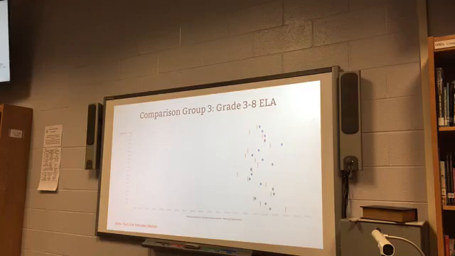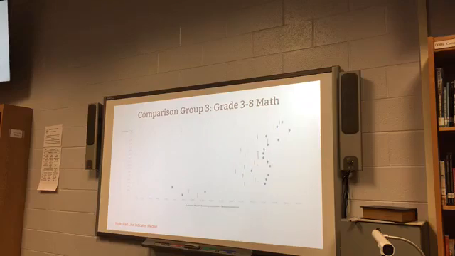So out of all but 1 grade, we showed a positive trend over the past 3 years, and that's been an area of focus in terms of professional development and work that's been taking place. So I thought that was something positive to note. For grade 3-8 math, again, you can see a lot of blue circles clustered on the higher end of those graphs over 3 years. The exception being grade 8 again, which tends to go up and down depending on the cohort of students within that group.